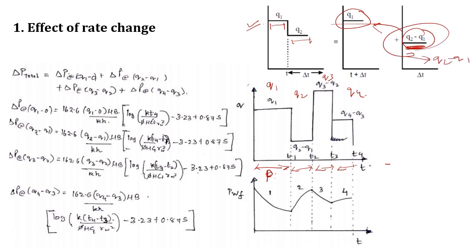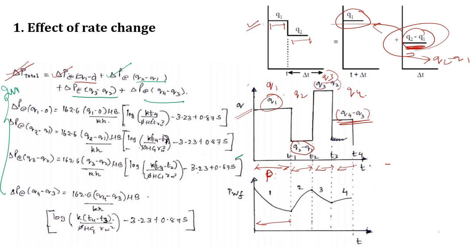Similarly, I have taken an example of 4 different flow rates. The first rate will be Q1, the second rate Q2 will be affected by Q1, so it will be Q2 minus Q1. My third rate Q3 will be affected by my earlier rates, so it will be Q3 minus Q2, and my fourth rate would be Q4 minus Q3. Correspondingly I have measured the pressures. To find my total pressure drop, delta P total, it would be equal to delta P because of Q1 minus Q0, plus delta P because of Q2 minus Q1, plus delta P because of Q3 minus Q2, plus delta P because of Q4 minus Q3.